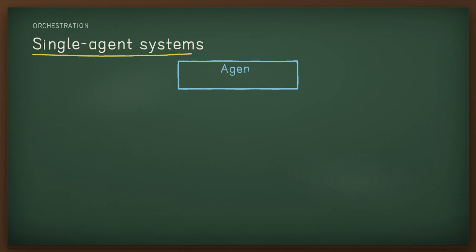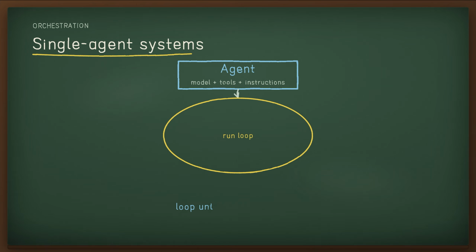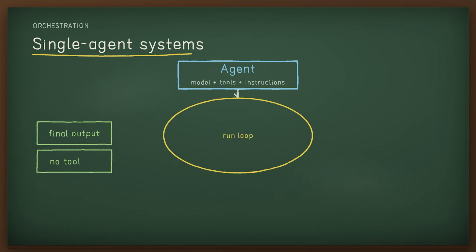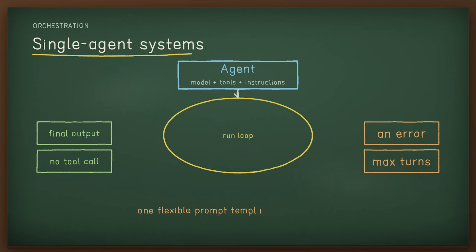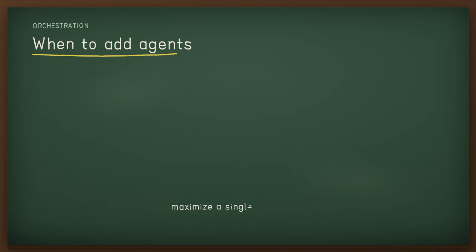Every approach needs the idea of a run, a loop that runs the agent until an exit condition. Common exits are a final output, a response with no tool calls, an error, or a maximum number of turns. To manage complexity without going multi-agent, use a single flexible prompt template with policy variables. Our recommendation? Maximize a single agent first.